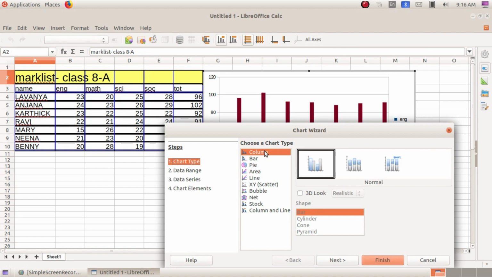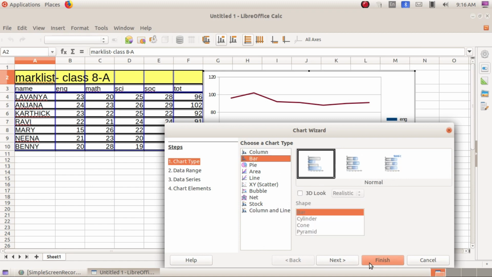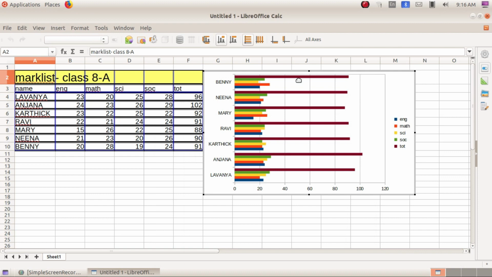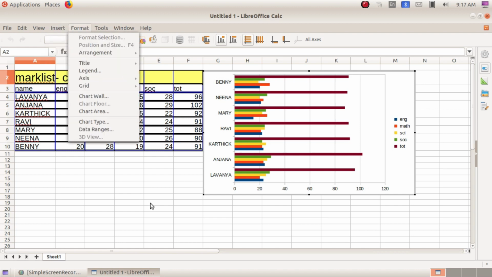Okay, we have many types: column, bar, pie, area, line. Here if we want something, we can select it here. Okay, and if we need to increase the number of lines, we can just increase it here. Okay, and then finish. See, we get the chart. Okay, and when going to insert, we will get the titles, legends, etc. We can select the things and we can change it.